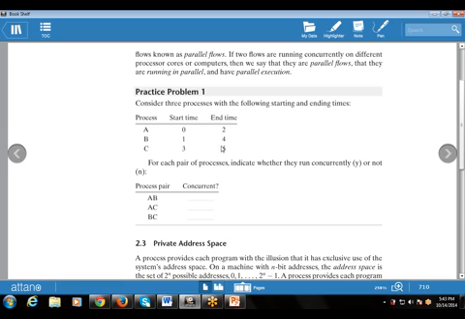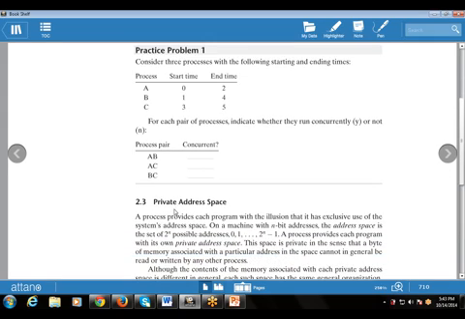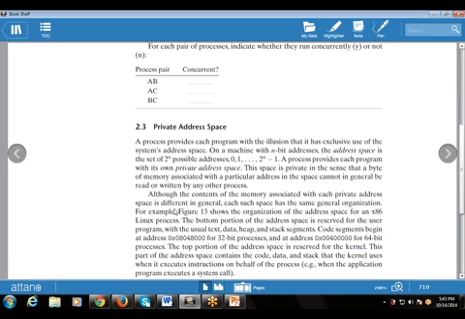In the same way, A and C: A is 0 to 2 and C is 3 to 5. They are not concurrent processes because they execute one after the other. In the same way, B and C are concurrent processes. Then the next part is your private address space.